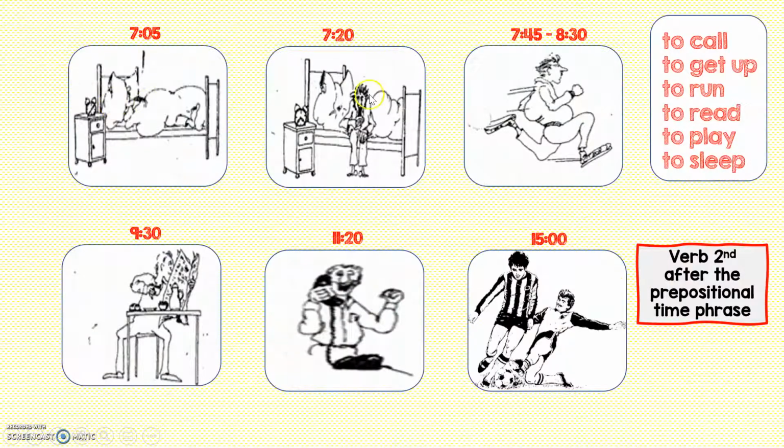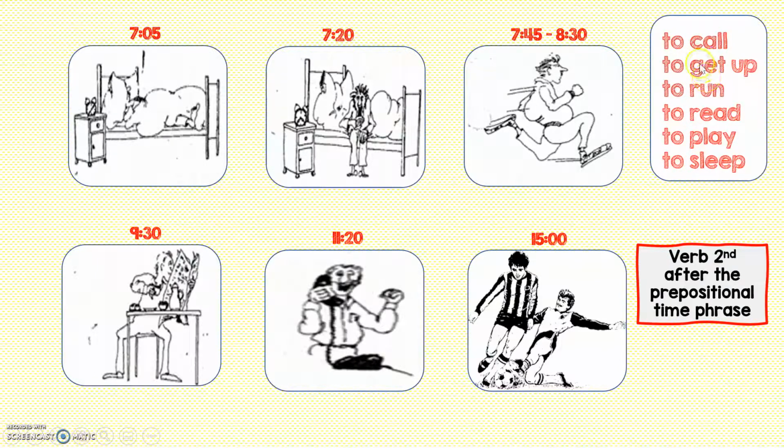All right, these are the times we're going to look at. We are going to start with our time phrase in each one of these scenarios. And our verb is going to go second. And here is the word bank of the verbs that we're going to use.